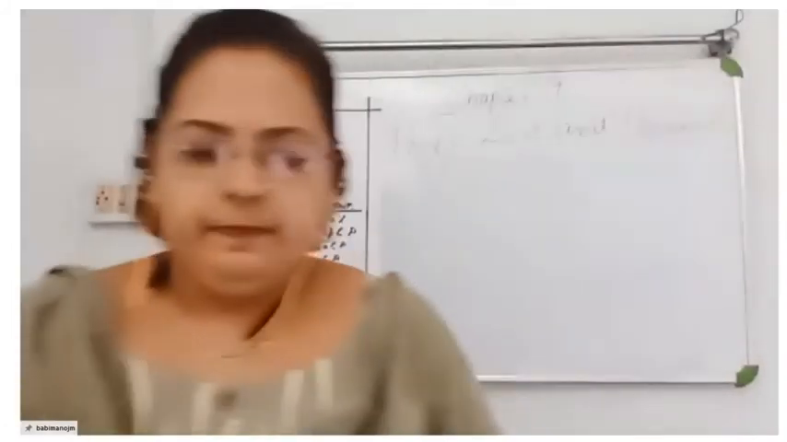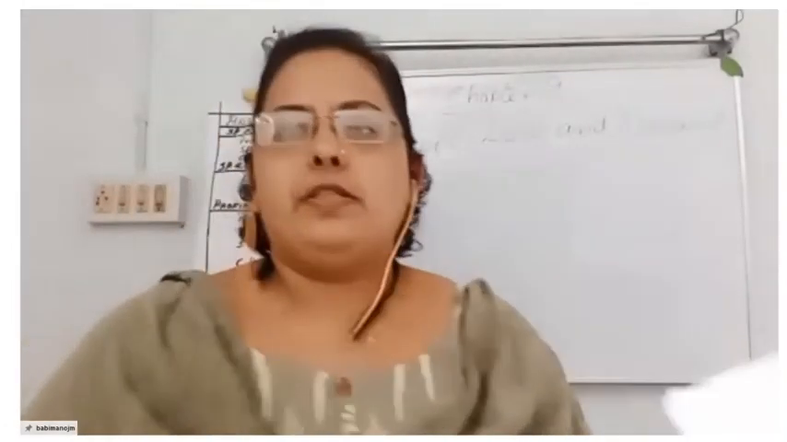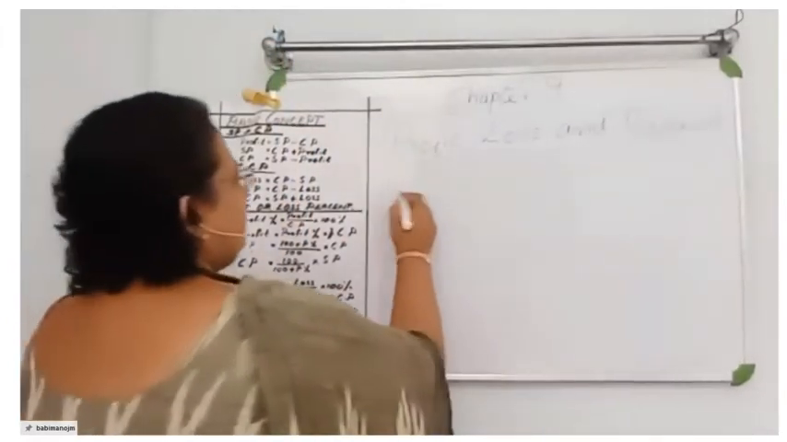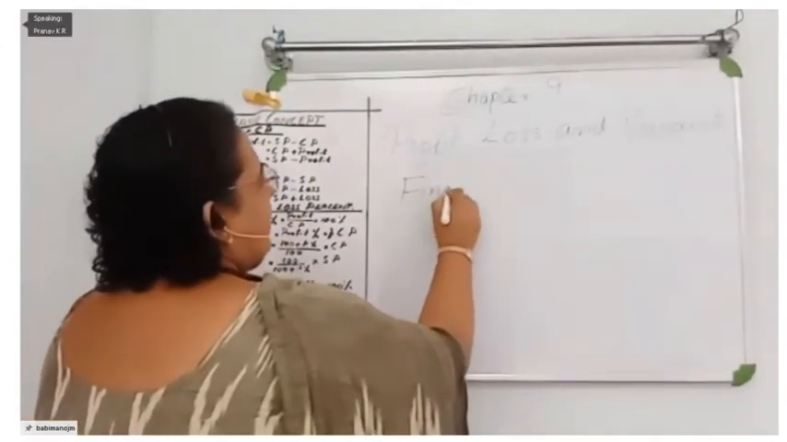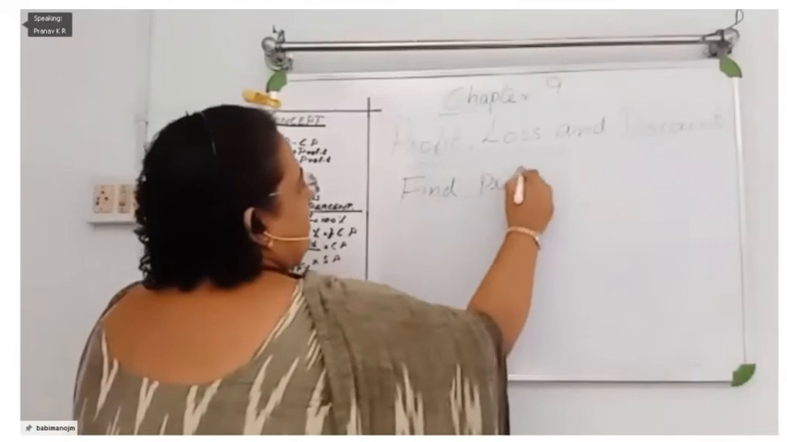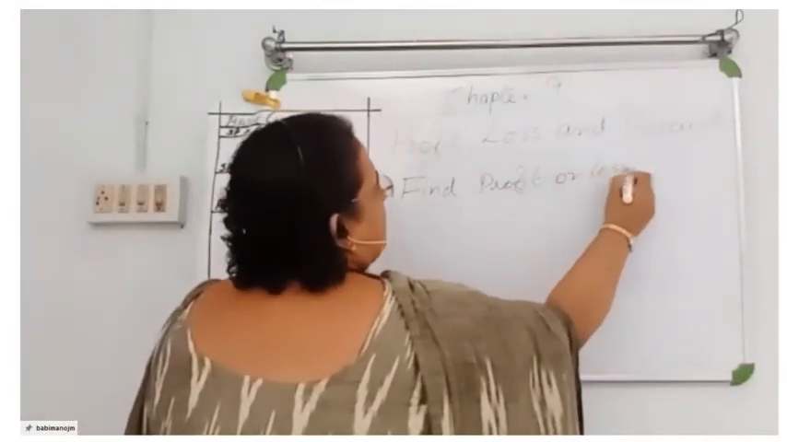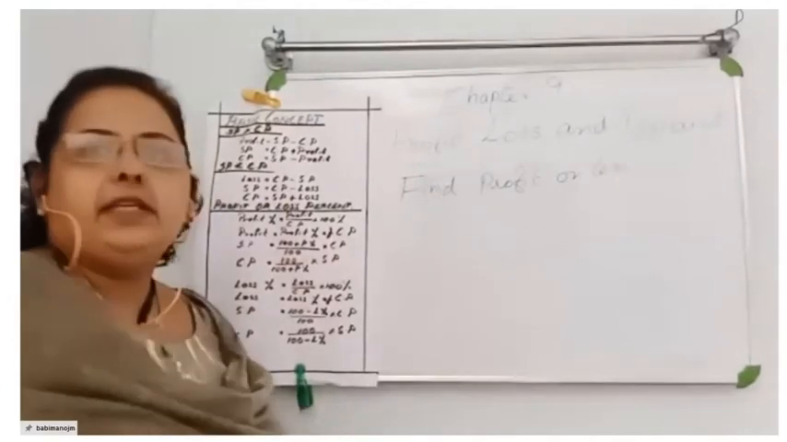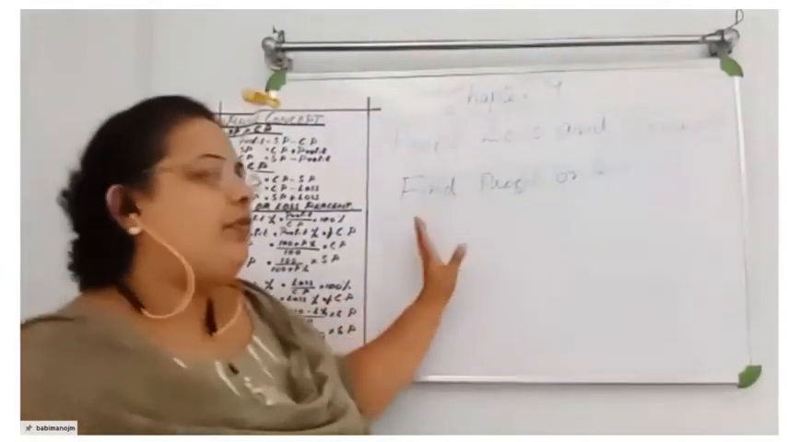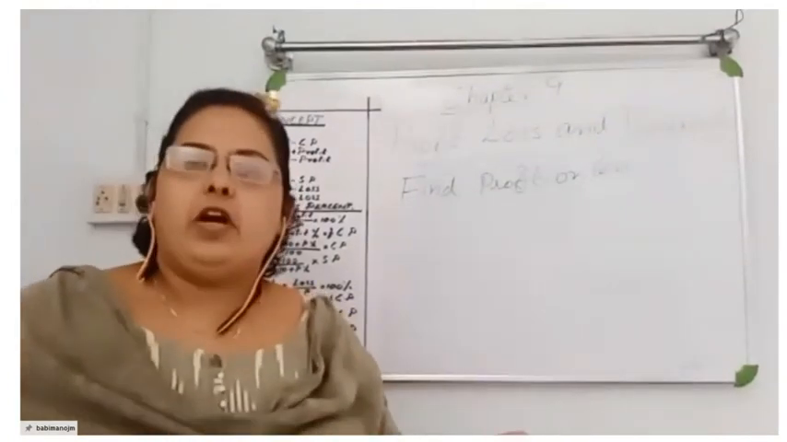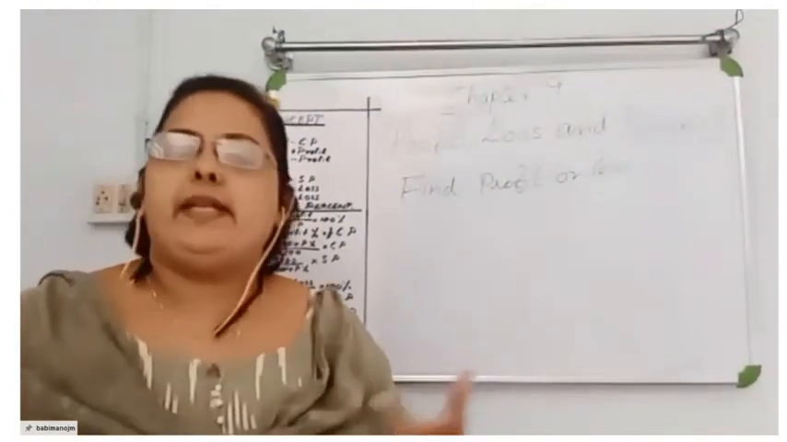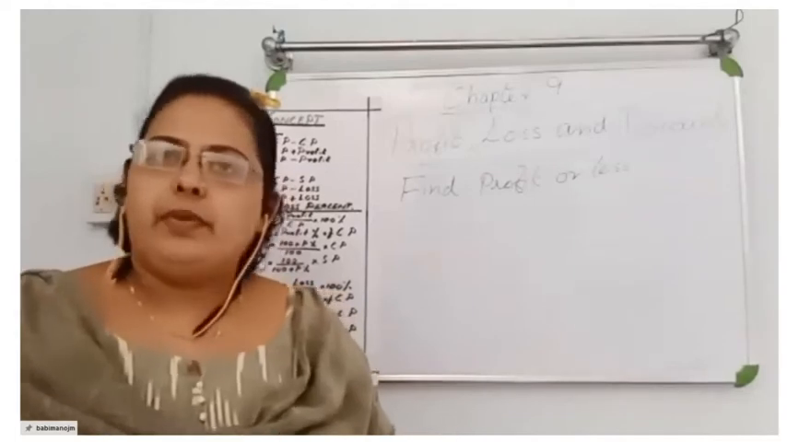The first problem is find profit or loss. Just write it: find profit or loss. You will be given the selling price and the cost price. You have to find whether it is a loss or a profit.